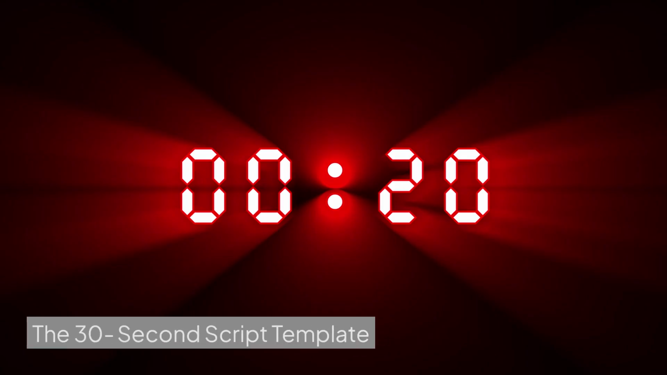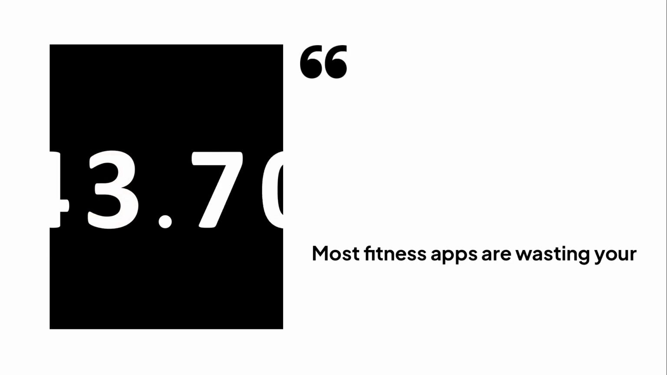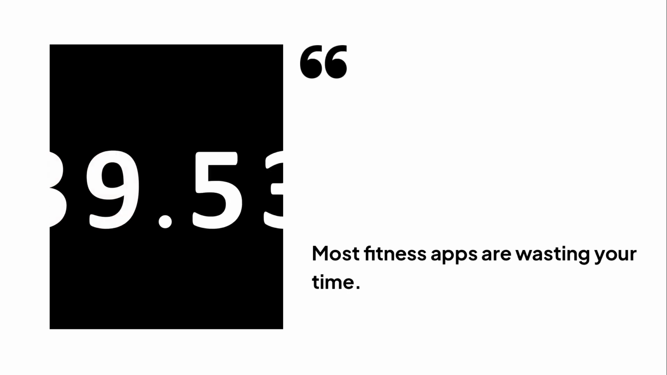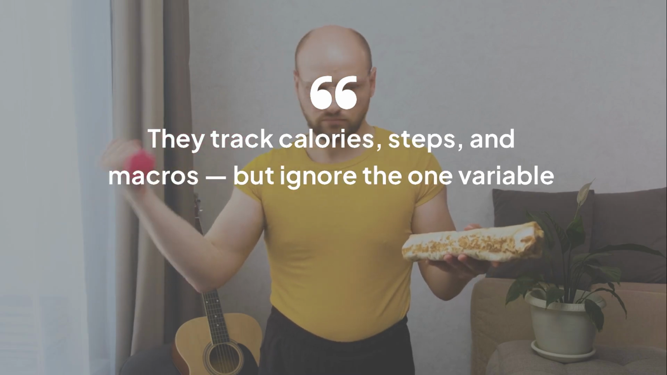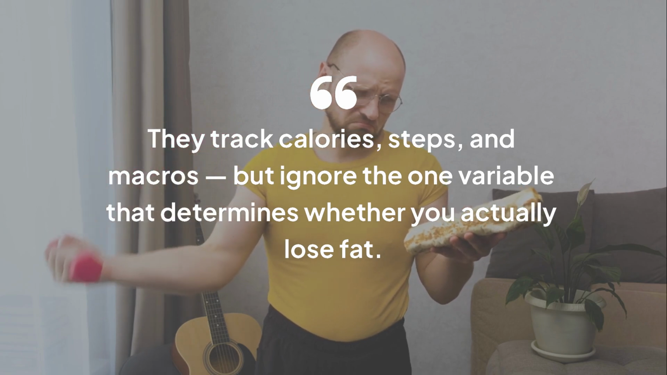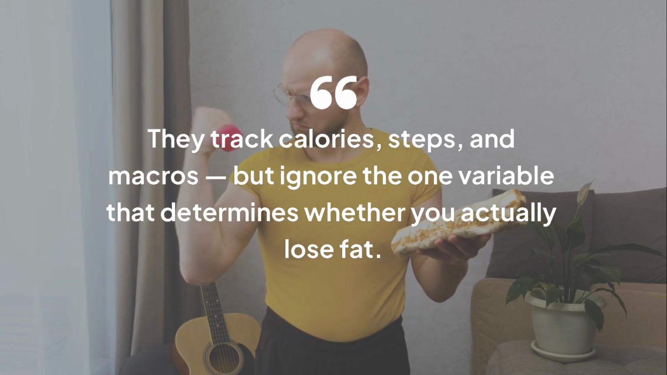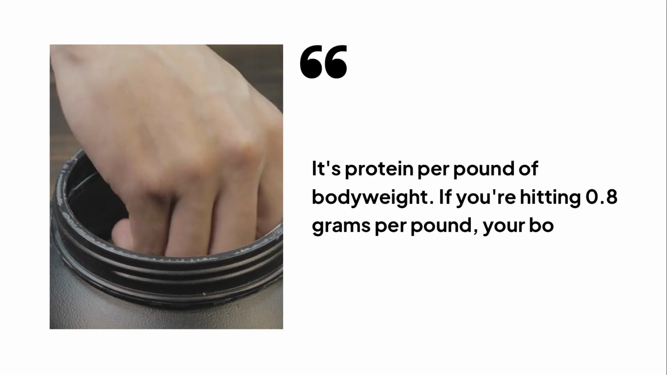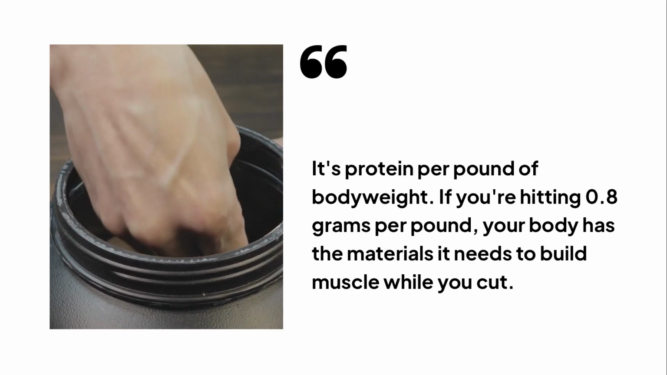The 30-second script template example. Hook, 0 to 3: Most fitness apps are wasting your time. Problem, 3 to 10: They track calories, steps, and macros, but ignore the one variable that determines whether you actually lose fat. Solution, 10 to 45 seconds: It's protein per pound of body weight.